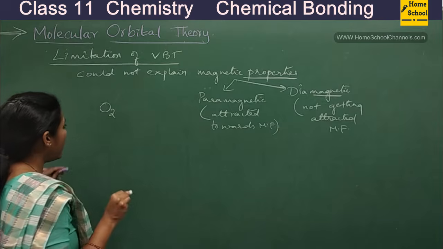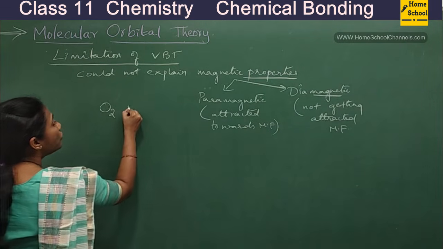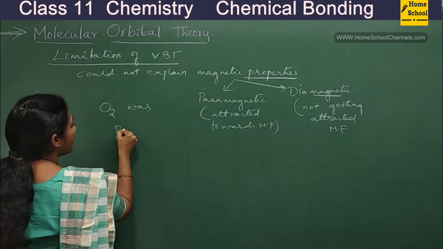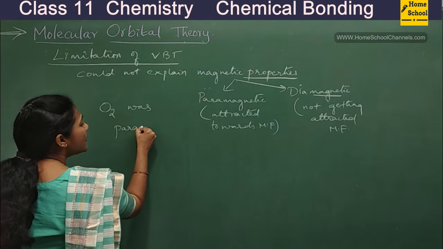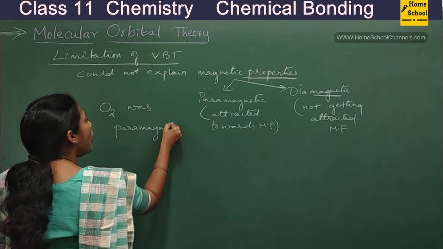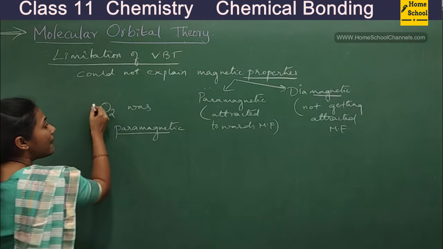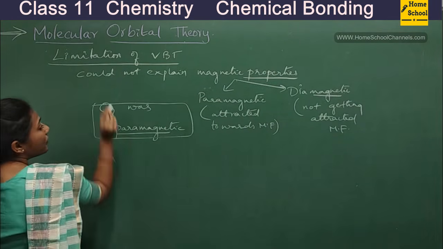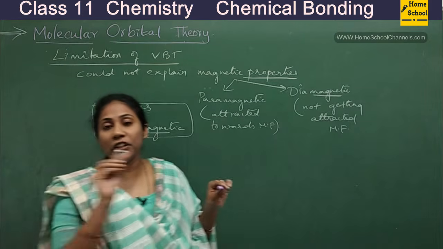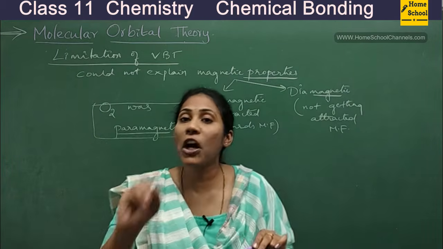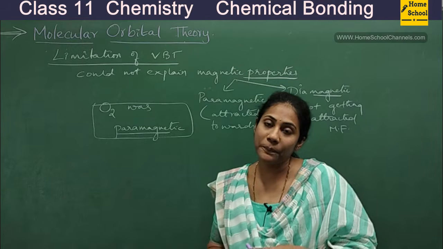It was experimentally proved that O2 is paramagnetic. So why is O2 paramagnetic? On what factor can we decide that O2 is paramagnetic? This is the point that could not be explained by VBT.